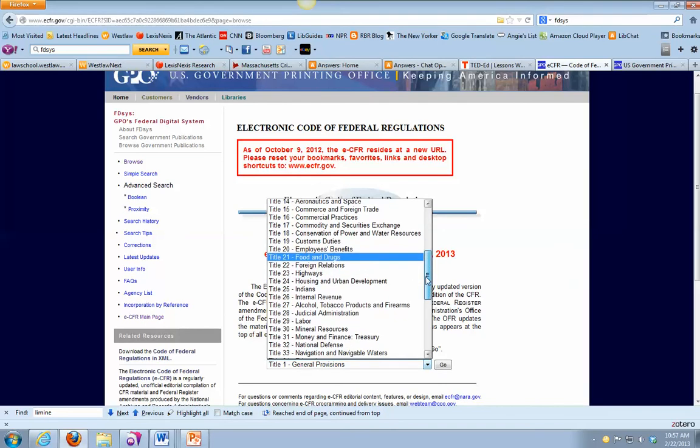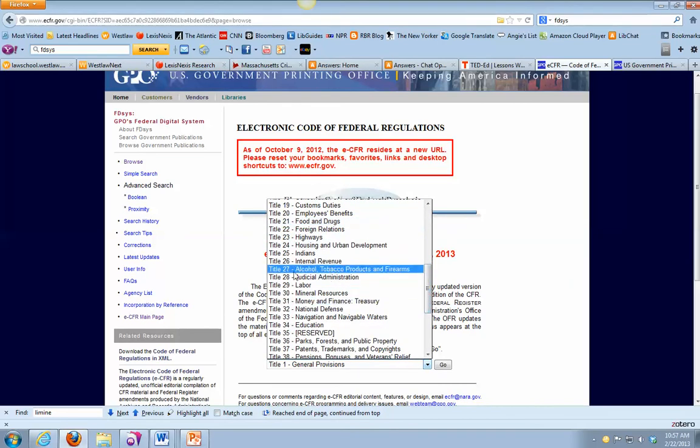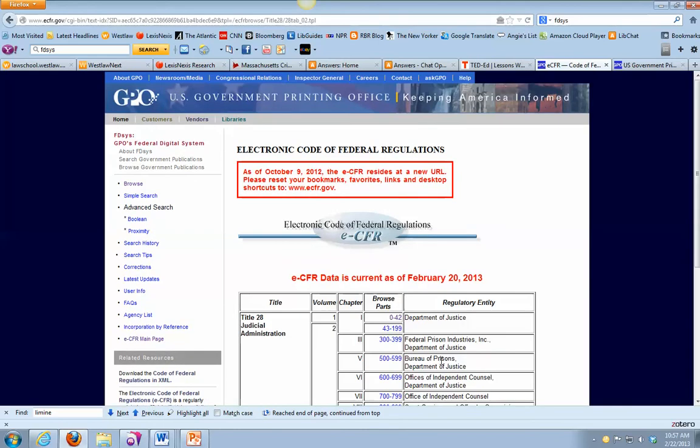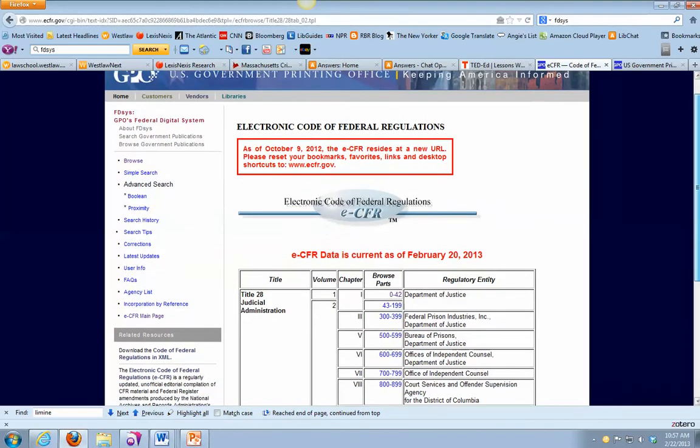Okay, ATF regs, these could potentially be useful as a criminal practitioner. And then I want to look at Title 28, Judicial Administration. This is where regulations for the Department of Justice are. So should you wind up one day being a DOJ attorney, this is something you would want to know how to find and navigate.